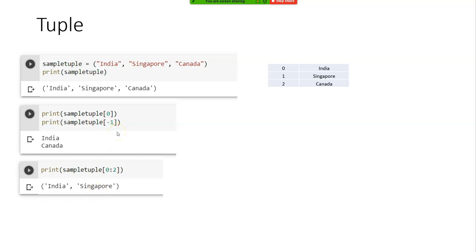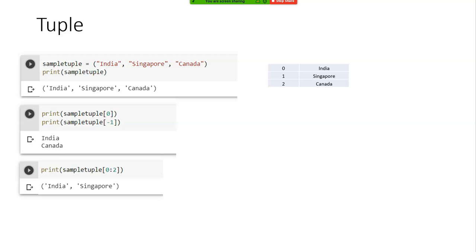No, as I said, that's a good point, right? Sometimes you want to access from the left. Sometimes you want access from the right. It depends on the way you write it, right? Suppose I want to use this, 0, 2. I know last will be left out. What will you do? I can use this minus notation. It depends on my need.